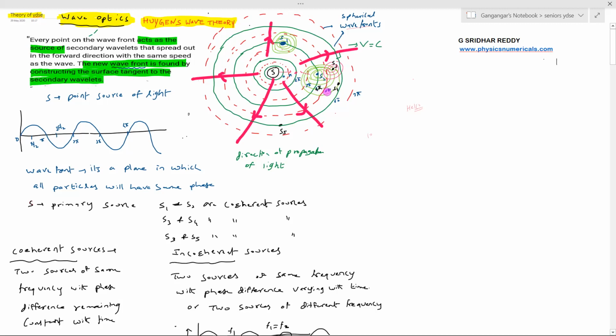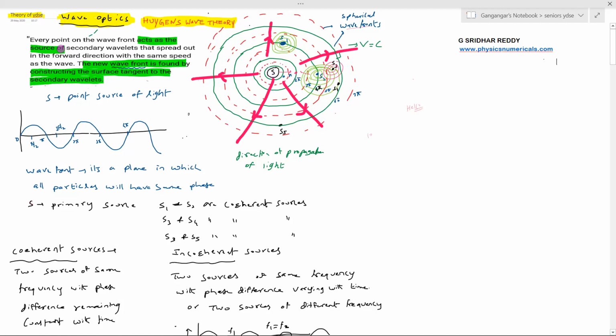Let's assume some specific things. Here there's a wave with phase angle 0. As it propagates, it will acquire phase. As the wave propagates a distance lambda, it will acquire a phase of 2 pi radian. So like that, we can define the wavelength here. What can be the wavelength lambda? The distance between the 0 and 2 pi wavefront will become lambda. The distance between 0 and pi will become lambda by 2. So we can take the wavefront concept here.